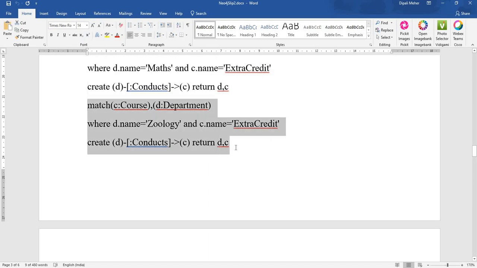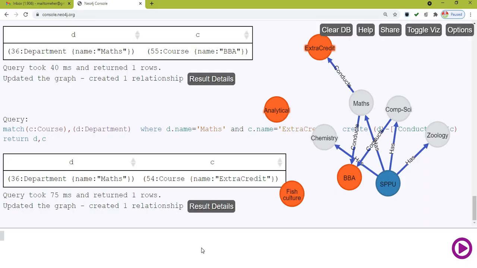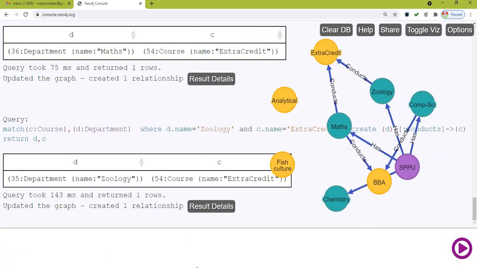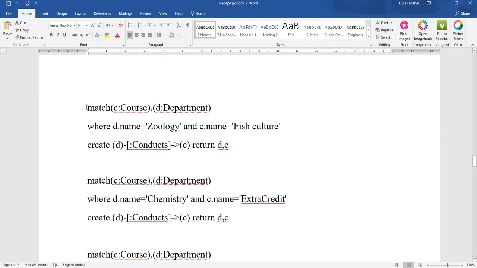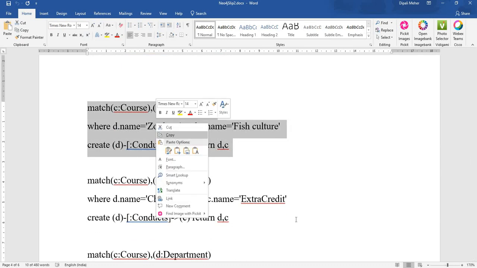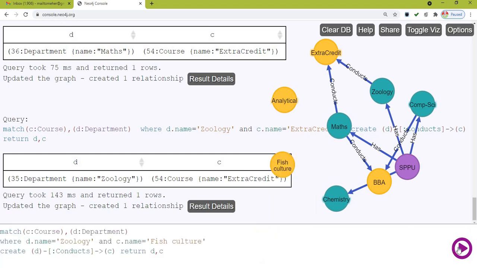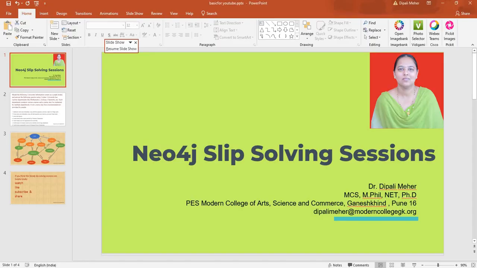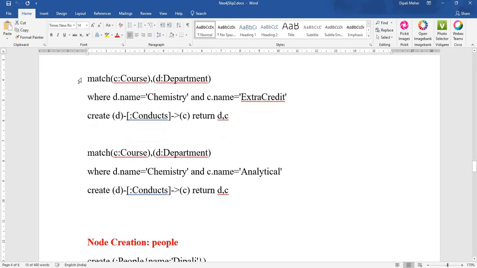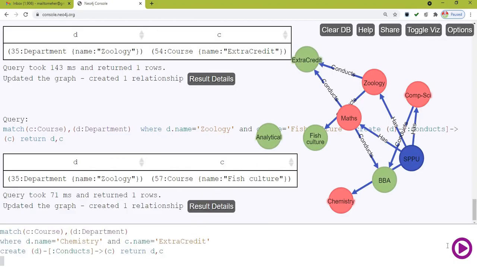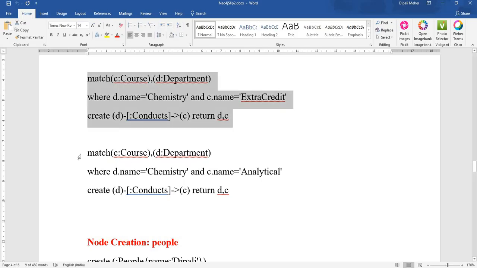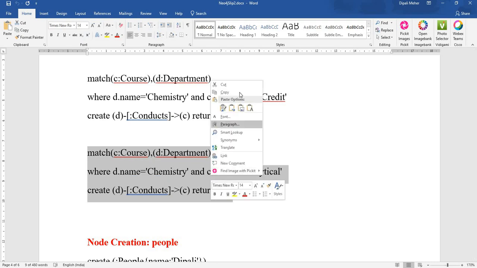Now zoology conducts extra credit. The next one, zoology conducts fish culture. Okay, still the next one, chemistry conducts extra credit. So we have to create the relationship between chemistry and extra credit also. There are a number of ways to create a node and relationship. I am telling you the simple and simplest way.